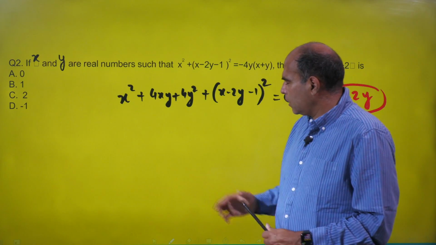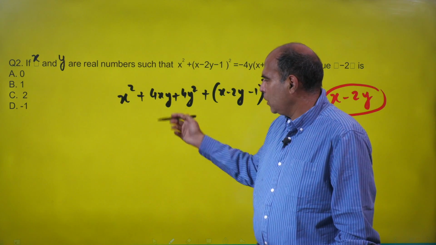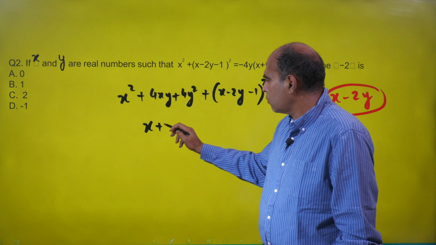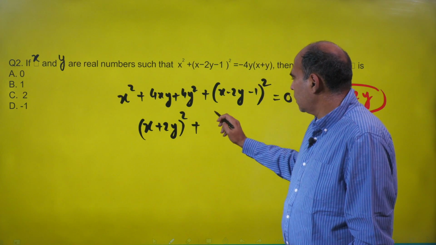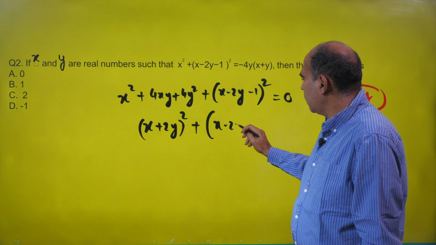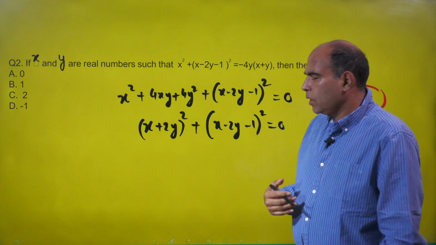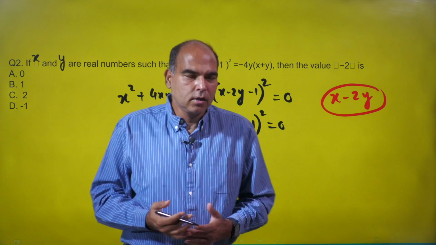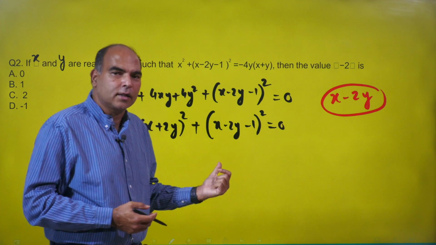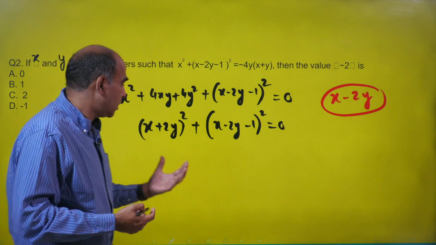And when you do that, this part of the component is actually, as you can see, x plus 2y whole square plus x minus 2y minus 1 whole square is equal to 0. And the only thing you need to understand, there's no further solving in this question. You should be able to see the answer right at this point, and I hope you can see it. If you can't, let me explain this to you.